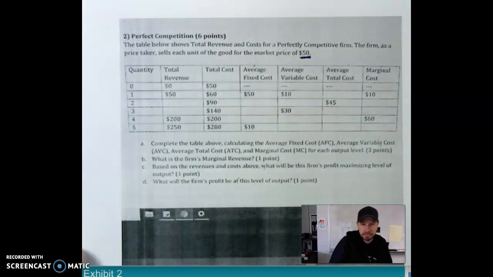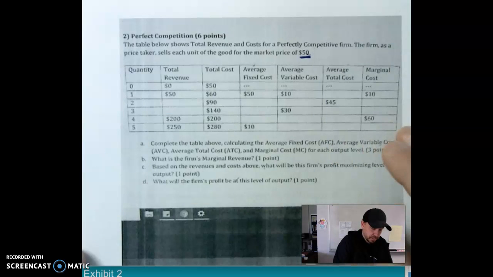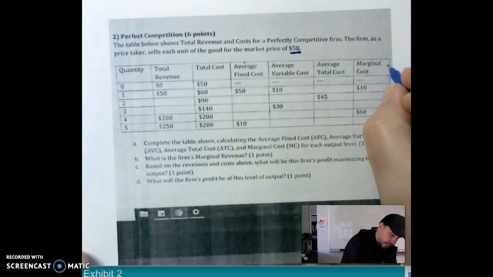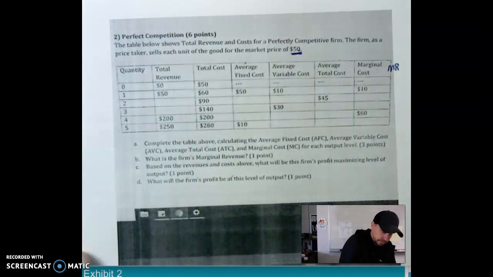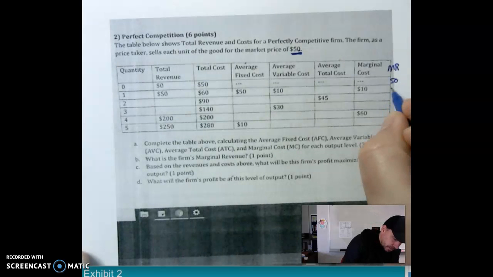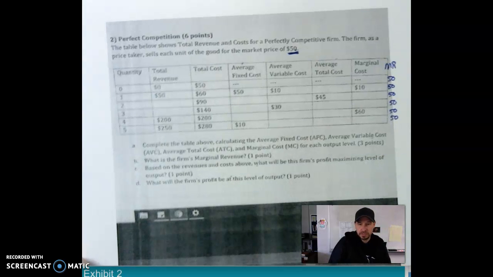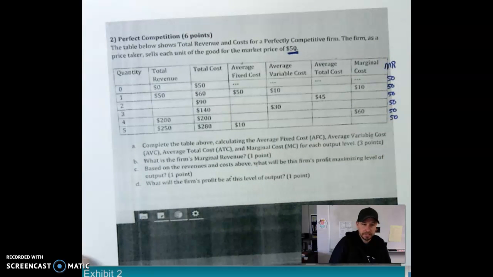So there's that market price that's been established. And that's going to be the same. We can sell as many units as we want. So our average revenue, our marginal revenue, is always going to be equal to price, which is 50. So we can come over here and put our marginal revenue, once we know what the market price is, and at every output it's going to be 50. All right, and we'll explain why that's important to understand later.